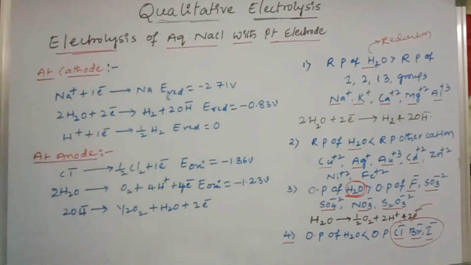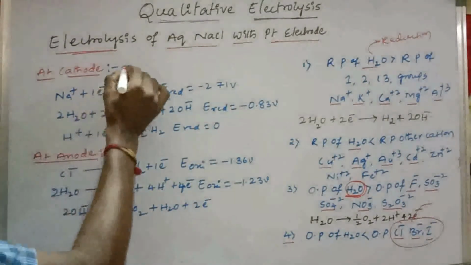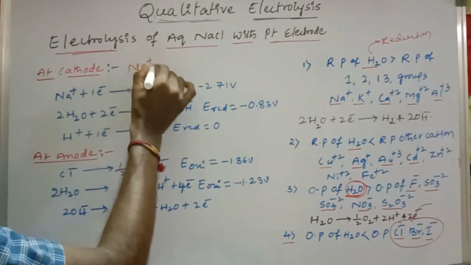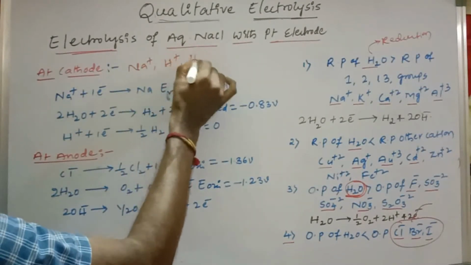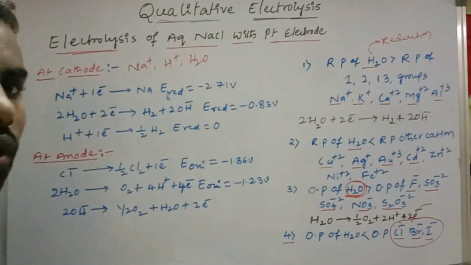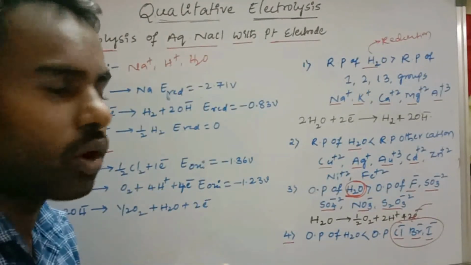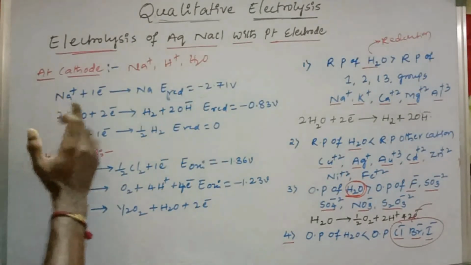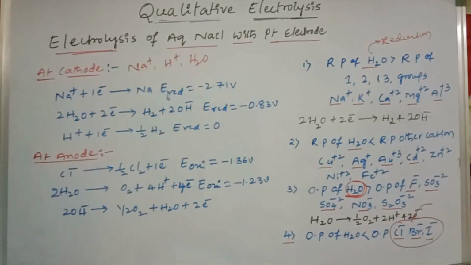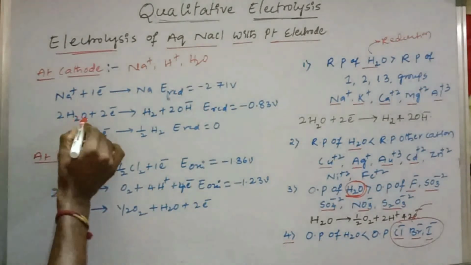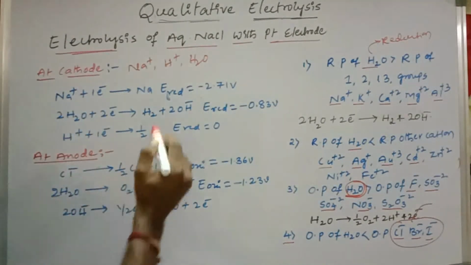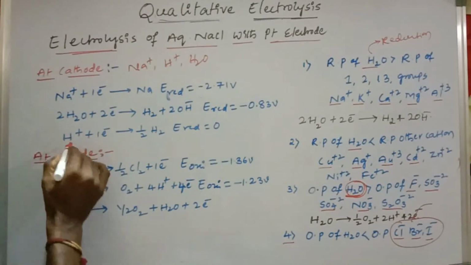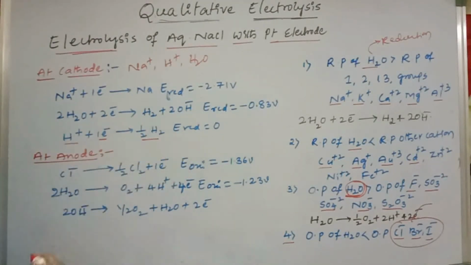Now come to here. Now aqueous NaCl is there. In aqueous NaCl, what are the cations? One is Na+ and next one H+, and next we have water, because water is a weak electrolyte. Now see here, Na+ by taking one electron will undergo reduction. Next, H2O by taking two electrons will undergo reduction. Next, H+ by taking one electron will undergo reduction.